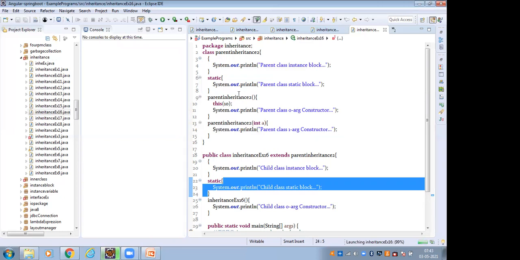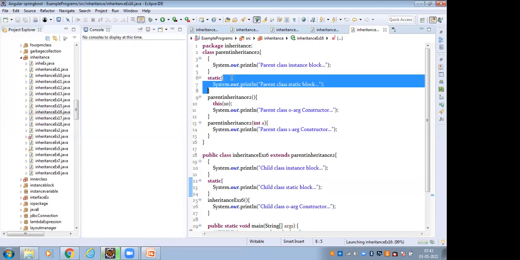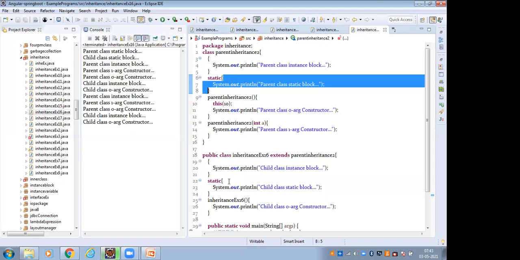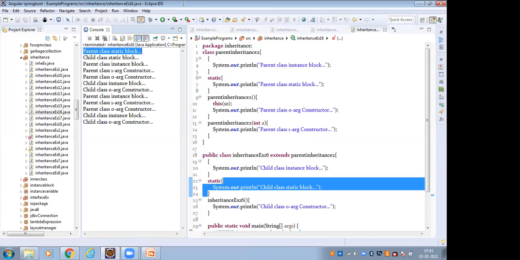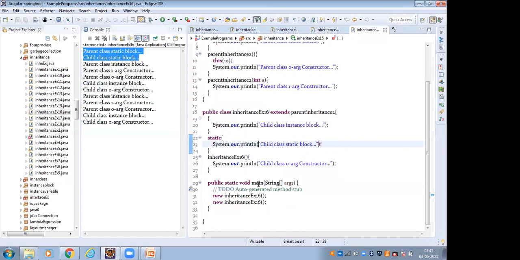So first the parent class static block is executed, and after that the child class static block is executed. Static blocks are executed from top to bottom: the parent class static block first, then the child class static block. Then we come inside the main method, where I have to create an object.